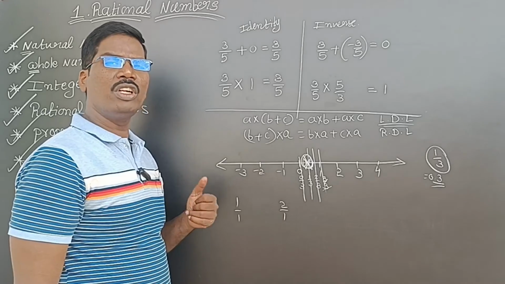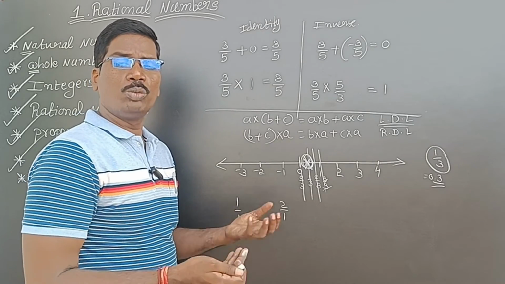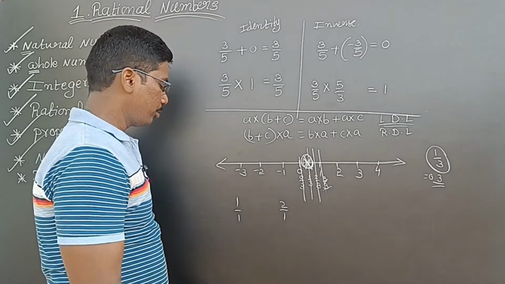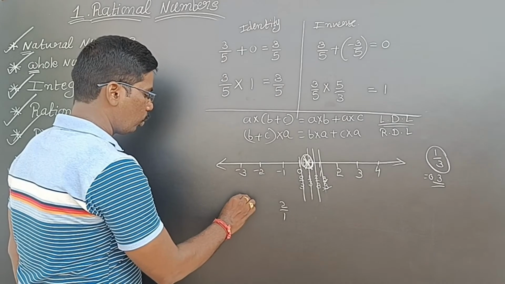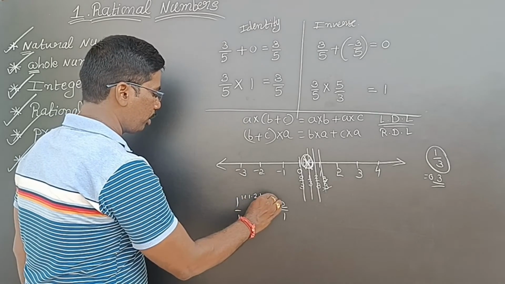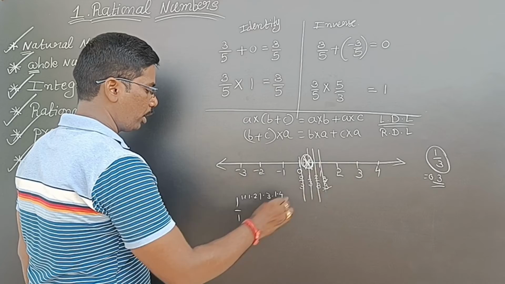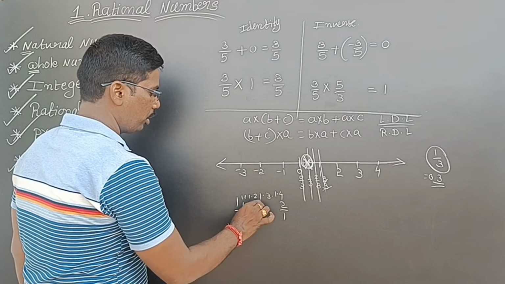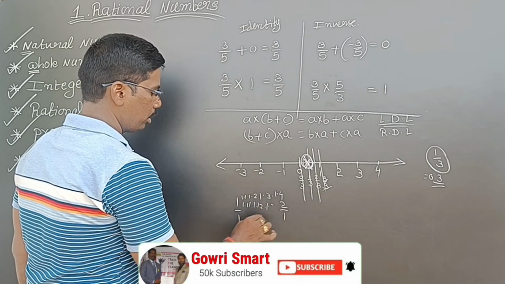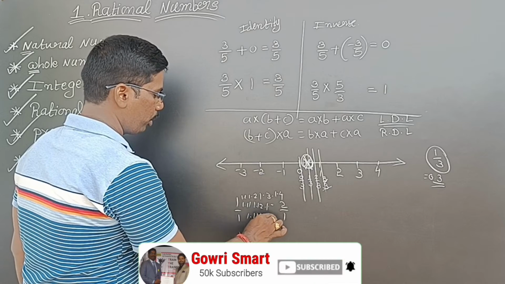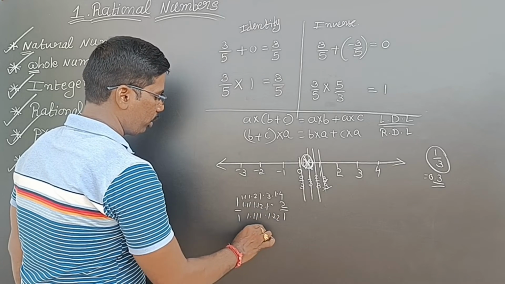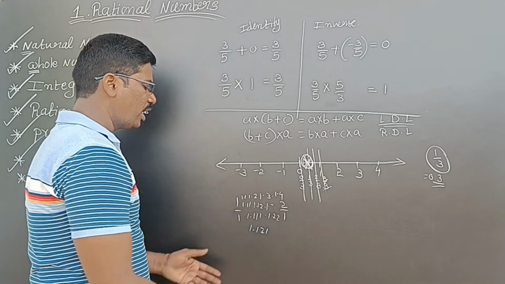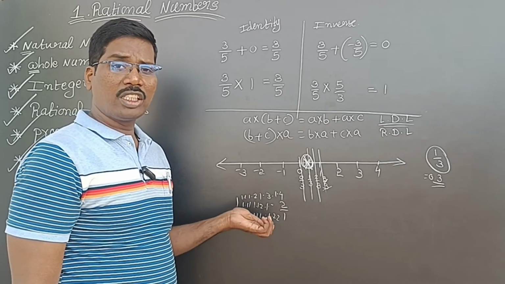Sir, between 1 and 2, how can you say so many rational numbers are there? See here. 1.1, 1.2, 1.3, 1.4 like that, 1.9. Next 1.11, 1.12, 1.13 like that. So 1.111, 1.222 like that, 1.121 like that. An infinite number of rational numbers can be written.